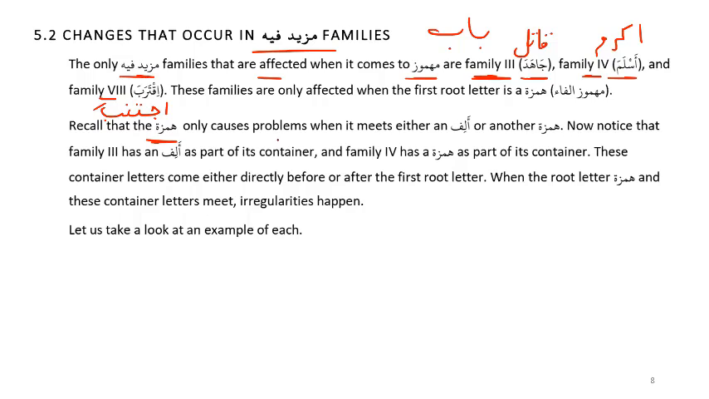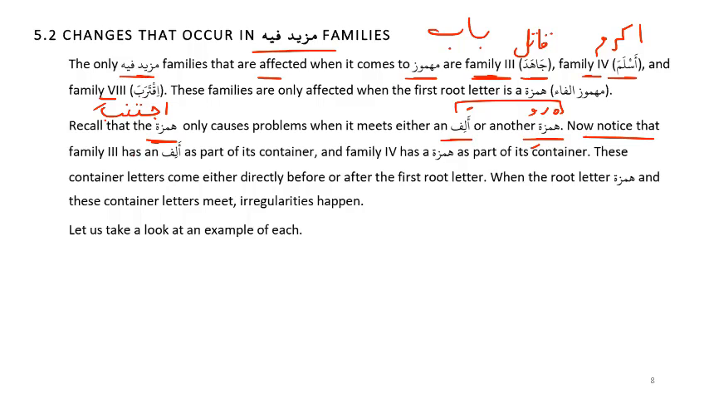Okay. Recall that hamza only causes problems when it meets either an alif or another hamza. Do you remember the difference between alif and hamza? Yes. What's the difference? Alif comes in the center, but hamza may come in the beginning, middle or end. Okay, there's another more important difference. Hamza always has some harkat on it. Exactly. So hamza will always have a harkat, either a fatha or a dhamma or a kasra or a sukoon, whereas alif is simply an extension of the fatha sound. Okay, so alif will not have any harkat on it.